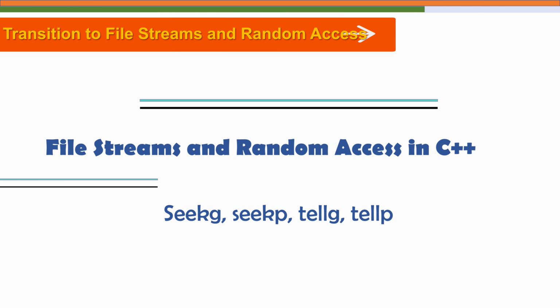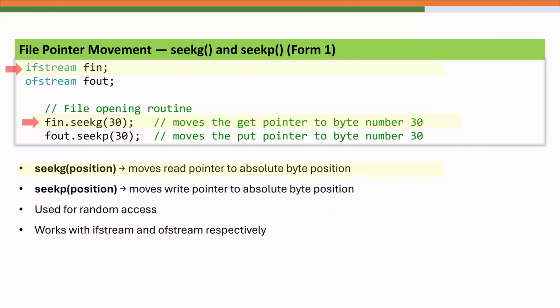So now let's move ahead to an important topic, that is file streams and random access in C++. Let's now understand one of the most important tools that make random file access possible, that is the seekg and seekp functions. These two functions are used to move the internal file pointers that control where the next read or write operation will take place.